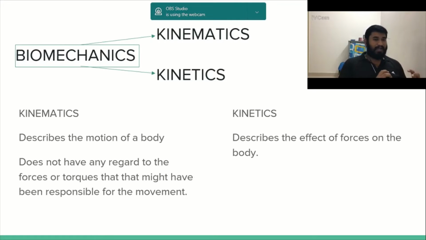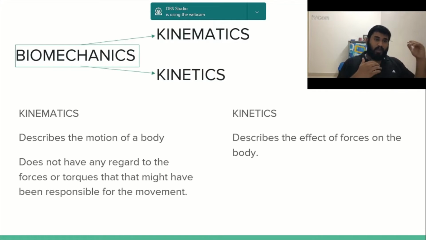Kinematics describes the motion of the body, but it does not have any regard to the forces or torques that might have been responsible for the movement. So it does not care what causes the movement, but it describes the movement. That is your kinematics. And what is your kinetics? It describes the forces which act on the body for the movement to occur. So these are two different things.